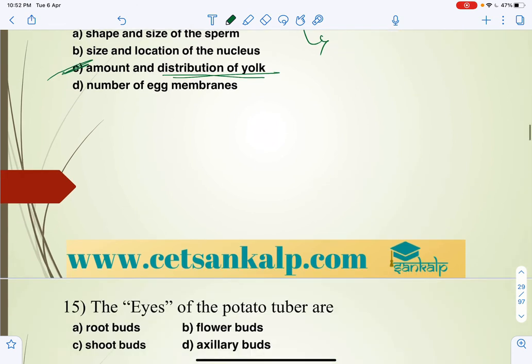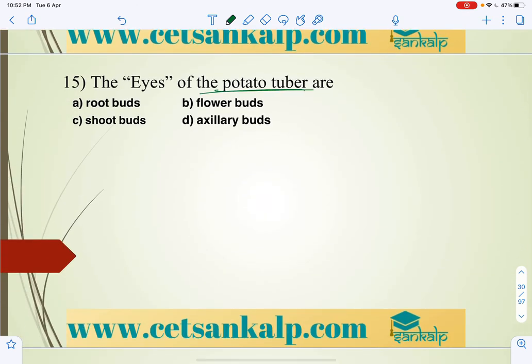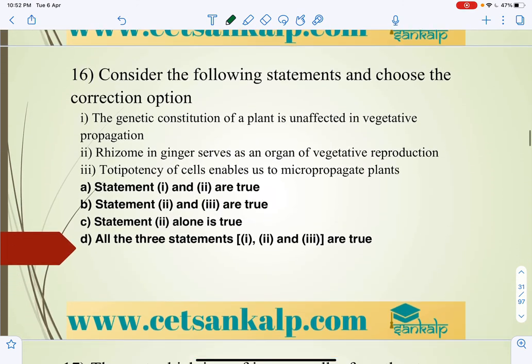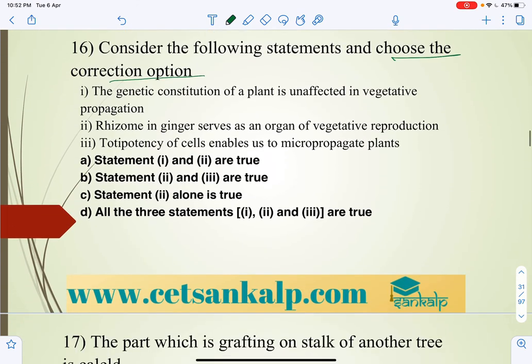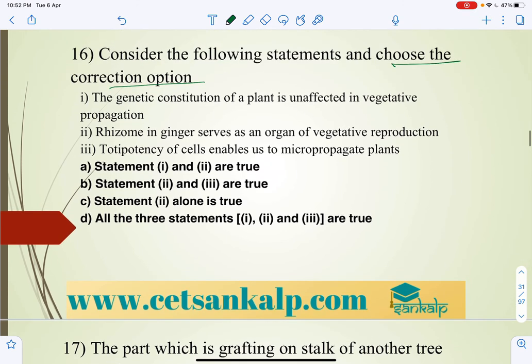So next we'll take the eyes of the potato. We discussed that the eyes of the potato tuber, so exactly we know that that is the stem, right? So we can say shoot buds, right? So shoot buds. Consider the following statements, choose the correct option. So what is that? The genetic constitution of the plant is unaffected in vegetative propagation. It won't change, no variation. Meiosis is irrelevant. So that is correct.